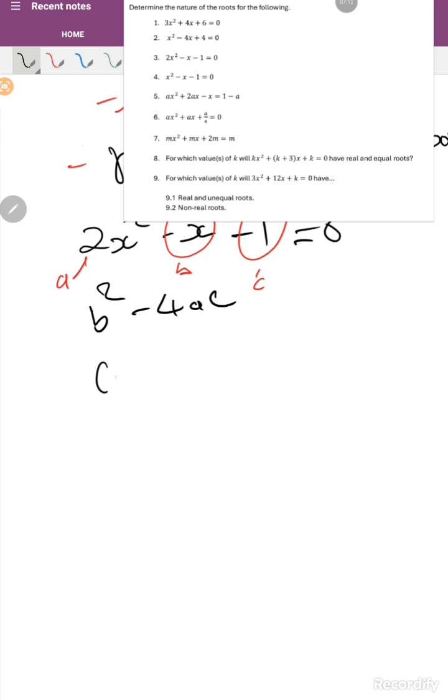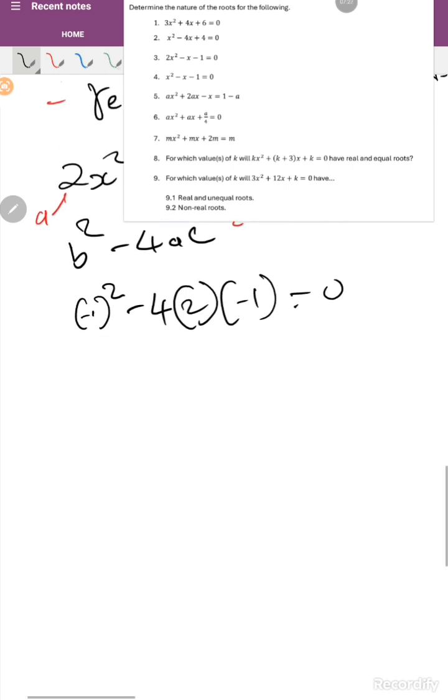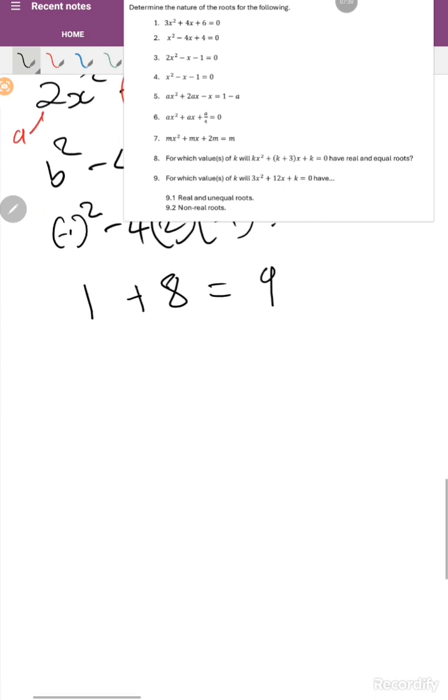Our b is equal to minus 1, squared, minus 4 times our value of a, which is 2, multiplied by minus 1. That gives 1 minus minus 8, which is 1 plus 8. The answer is 9. Therefore our value of D is 9, which is greater than 0.